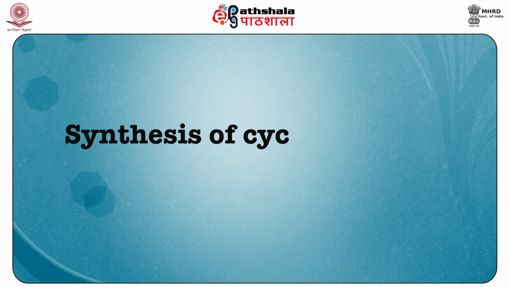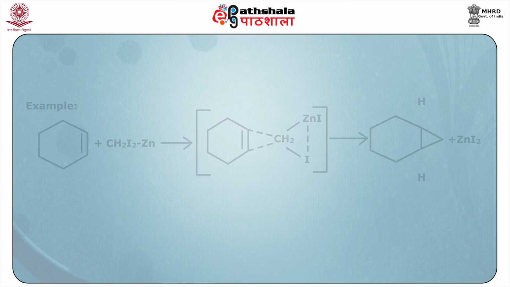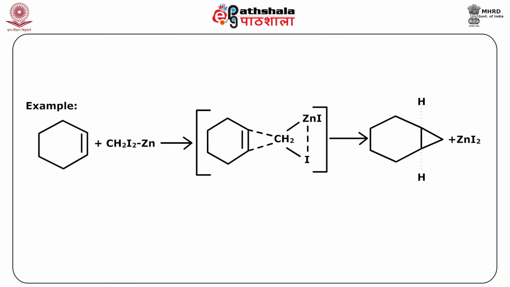Coming to the synthesis of cyclopropanes, this is a useful reaction in organic synthesis. A good method of adding a CH2 unit to an alkene to give cyclopropane is to use CH2I2 and zinc-copper. This method is commonly known as the Simmons-Smith reaction. The active species is believed to be I-ZnCH2I. Free CH2 is not involved.